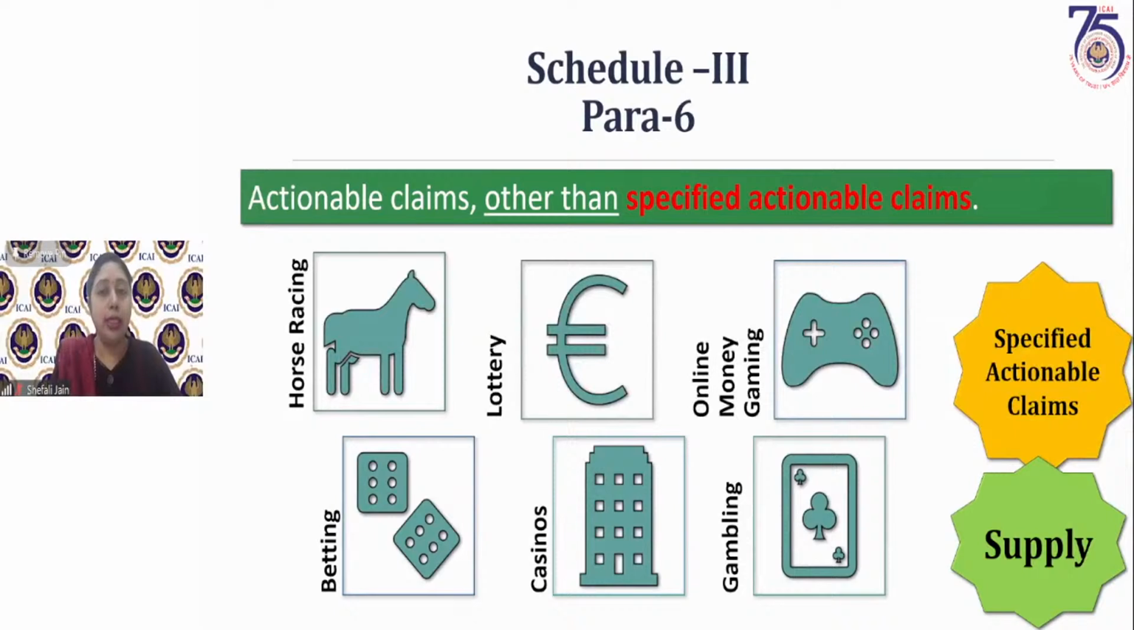So what are these specified actionable claims? We have a specified definition for actionable claims, which includes horse racing, lottery, online money gaming, then betting, casinos, and gambling. So they are considered as supply. Okay. I hope this is now clear to you.